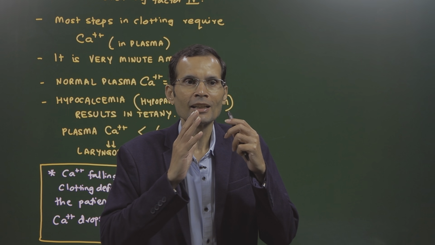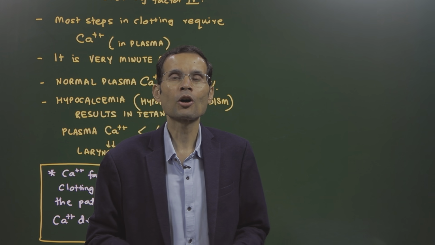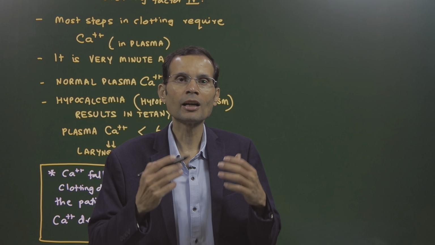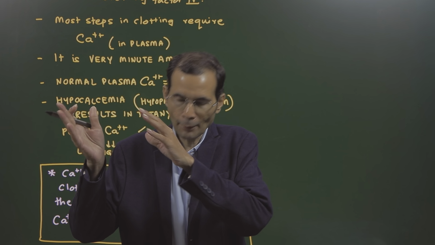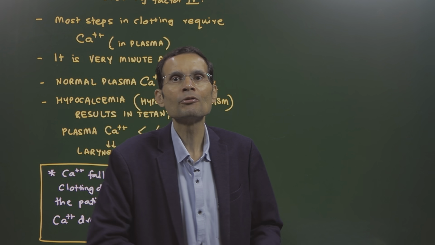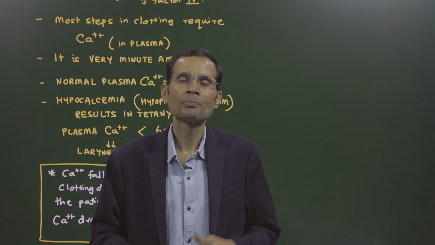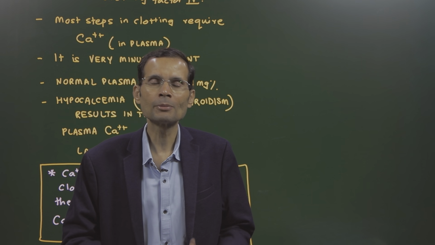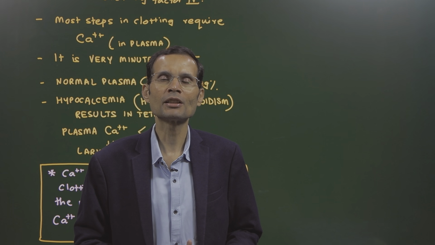So in a live human being, you would never see clotting defects occurring from calcium deficiency or hypocalcemia, because calcium going that low will never occur, because before that the death will occur by laryngospasm. So therefore, calcium deficiency or hypocalcemia does not lead to clotting defects.